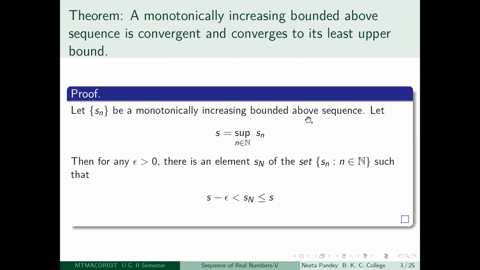So, what do you mean by a bounded above sequence? That the underlying set of this sequence is bounded above. And by the supremum of this sequence, we mean the supremum of that set. So let us denote that by little s. So little s is the supremum of Sn where n varies over the set of integers. That is, it is the supremum of the sequence Sn.